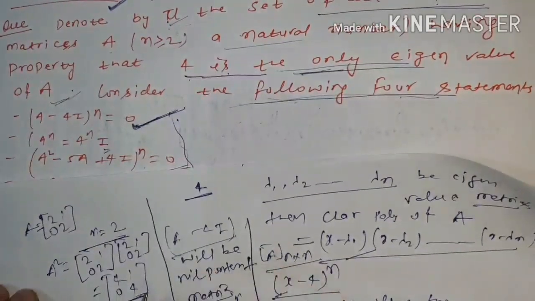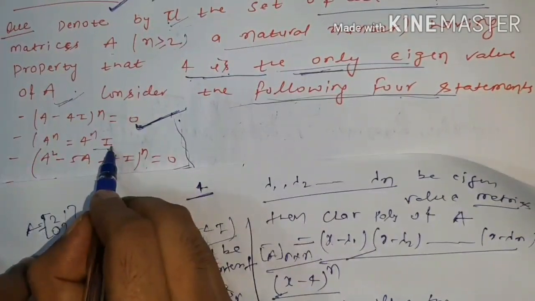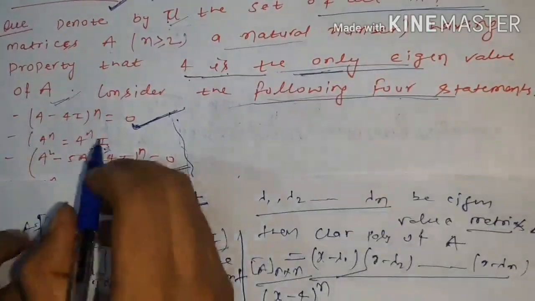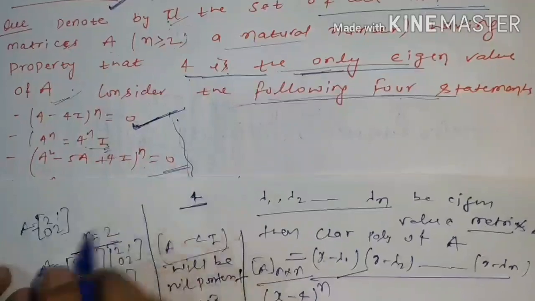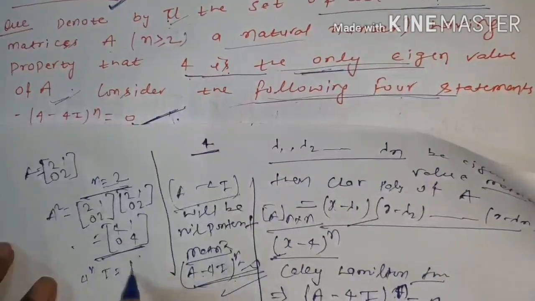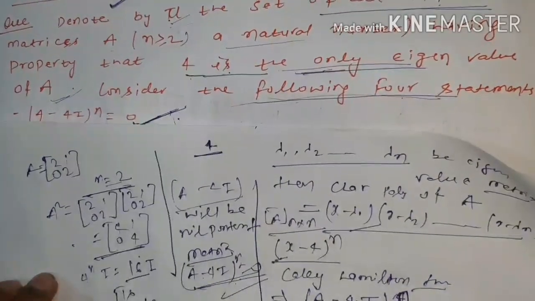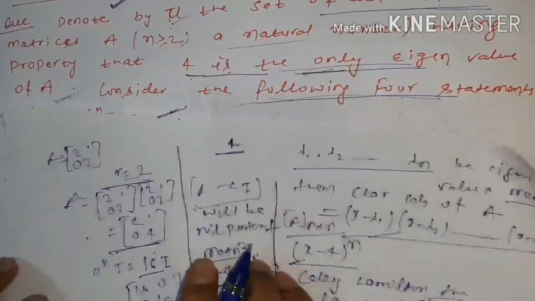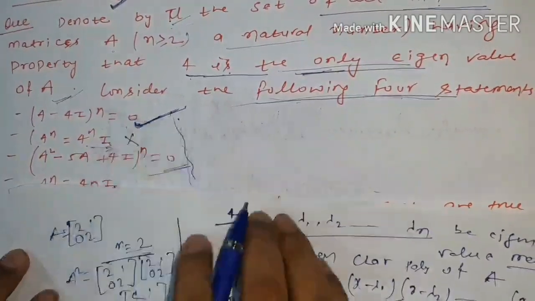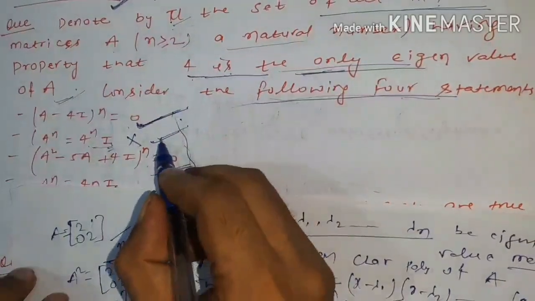This is the value of A square, and 4 to the power n into I, with n equal to 2, is 16 I, which means [16 0; 0 16]. So we can easily say that this is wrong. So from this example we can discard the second statement.